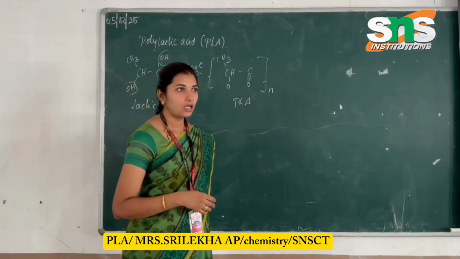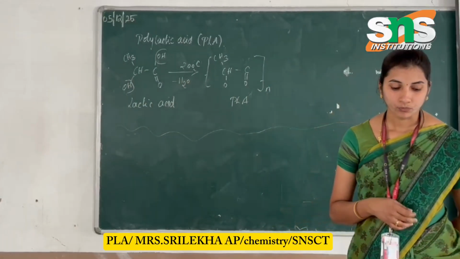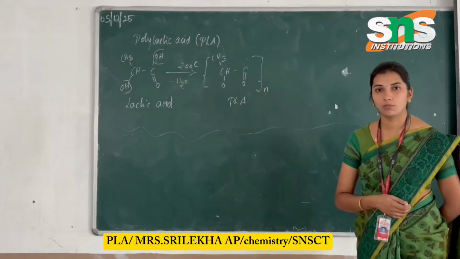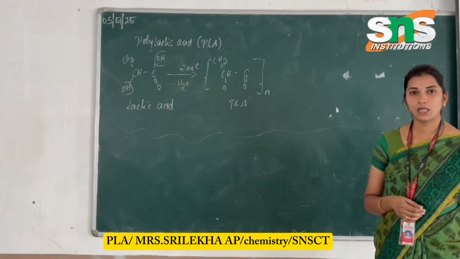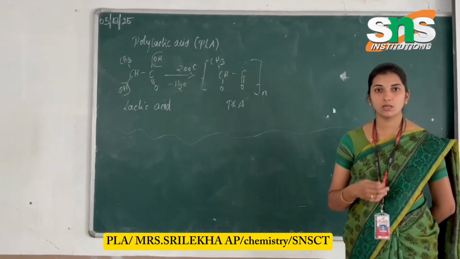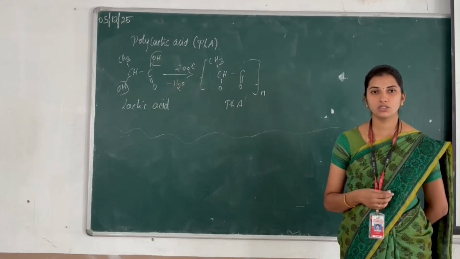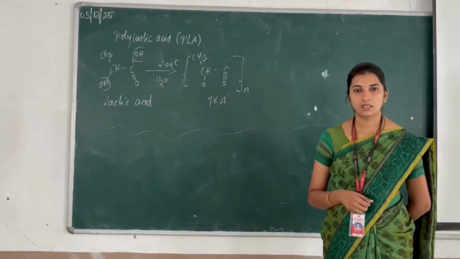Here polylactic acid is the product of the degree of polymerization of lactic acid. Lactic acid is mainly the process that forms the major part of the polymers. Nowadays, the organic polymer most commonly used is nothing but polylactic acid. Thank you.